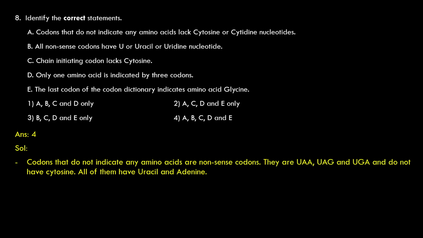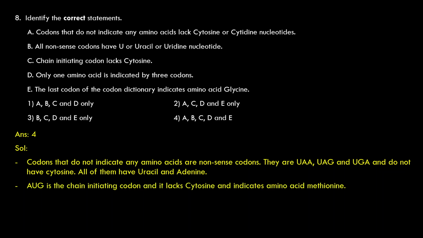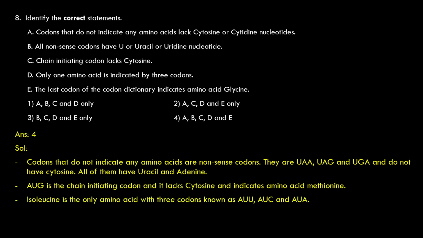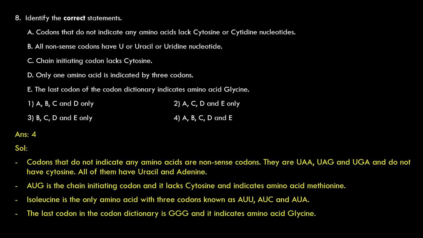Fourth one. Codons that do not indicate any amino acids are nonsense codons. They are UAA, UAG and UGA and they do not have cytosine. All of them have uracil and adenine. AUG is the chain initiating codon and it lacks cytosine and indicates amino acid methionine. Isoleucine is the only amino acid with the 3 codons known as AUU, AUC, AUA. The last codon in the codon dictionary is GGG and it indicates amino acid glycine. It also has got 3 other codons GGU, GGC, GGA.